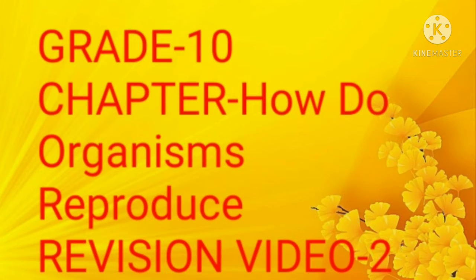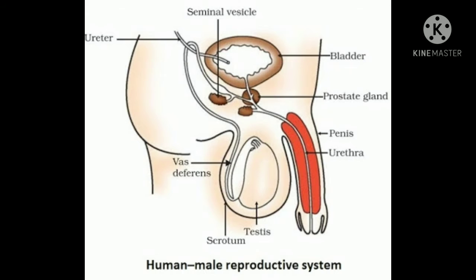Children, today we are going to study about human reproductive system. As you know that we are revising the chapter, so in how do organisms reproduce, we have done asexual reproduction and today we are going to study about sexual reproduction in human beings. So first we will learn about male reproductive system.